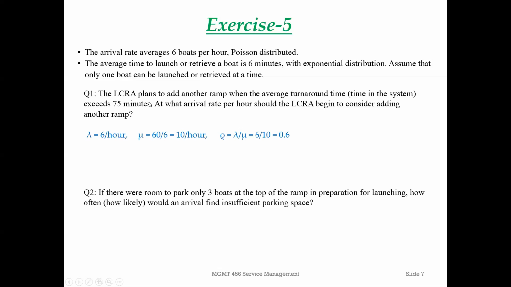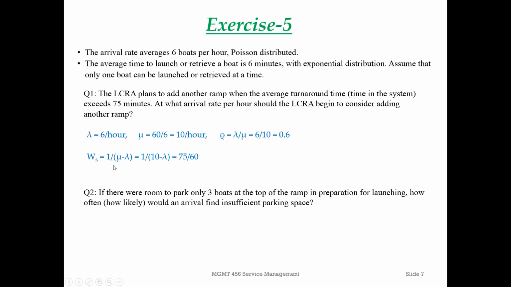So now let's try to answer question 1. Question 1 is a little bit unusual. What we want to solve for is the arrival rate, so don't look at the current one. We're looking at a new rate. What should be the arrival rate? Lambda is unknown. So what is known? The average turnaround time, in other words, the average time in the system, which is WS. So WS is known. Arrival rate, lambda, is unknown, so we have to solve for it. Look at the formula: WS equals 1 divided by mu minus lambda.